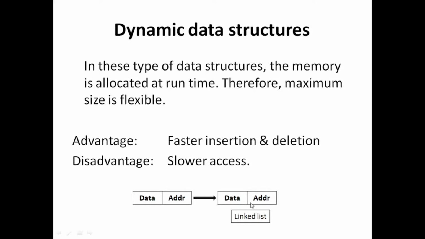We have an example here: linked list, data, address, and if we access this, it will access slower. And then insertion of data or address of anything, we can insert it faster and then delete it faster than arrays or static data structures.